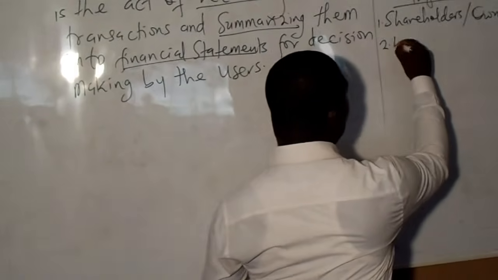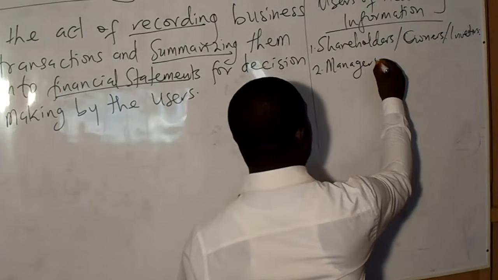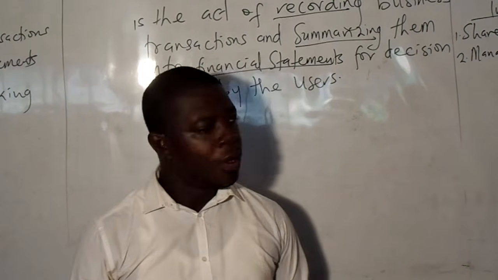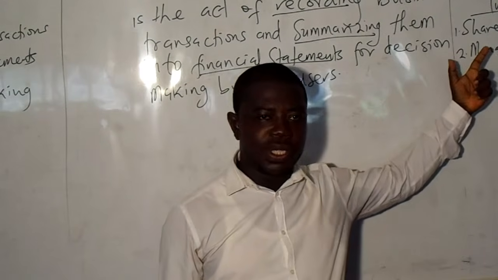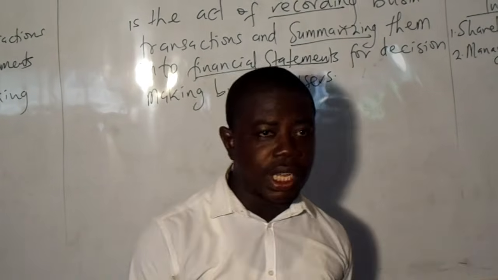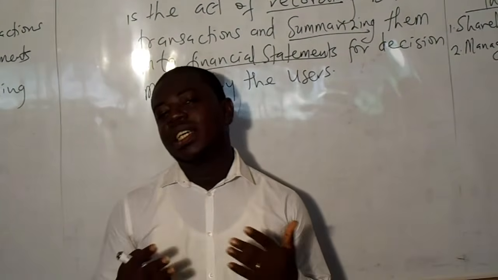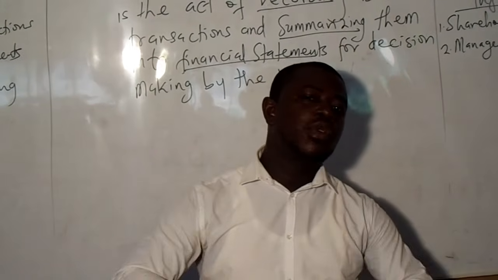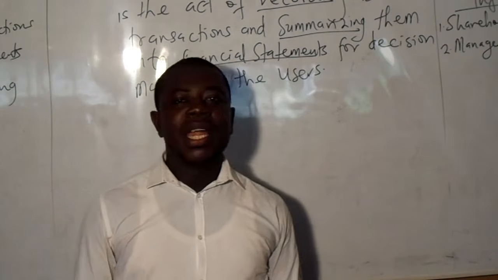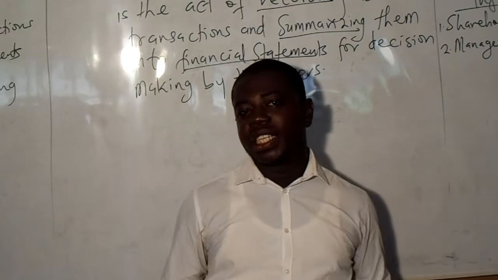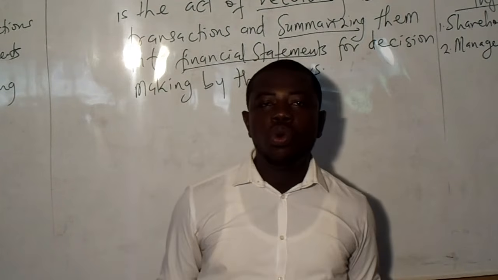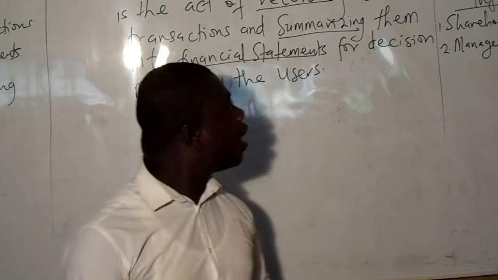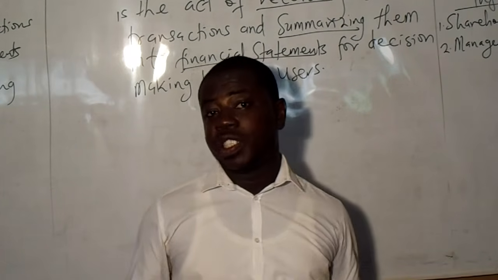Now, we can also look at the managers of the company or the business, the managers or what we call management. Of course, the shareholders are external users. The management is an internal user. Now, what do you think management will need accounting information for? First of all, we have to explain who they are. Who are they? The managers are the people who plan and control the activities of the business. They are the people who oversee the business. They are stewards. And let me tell you that financial accounting even came into force because of stewardship.